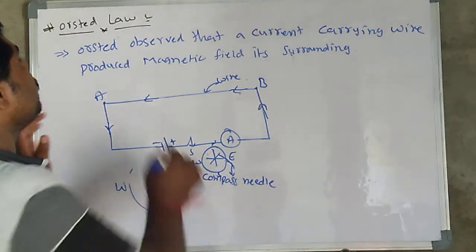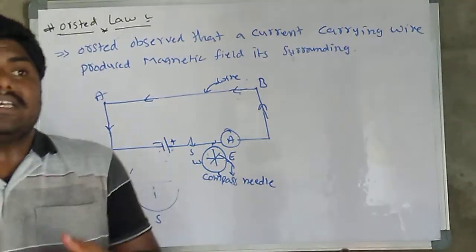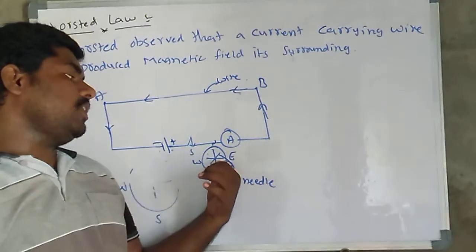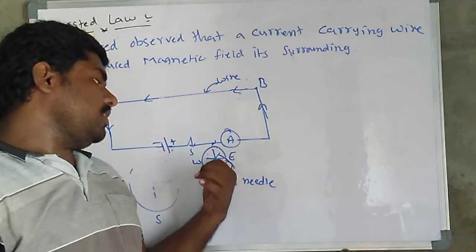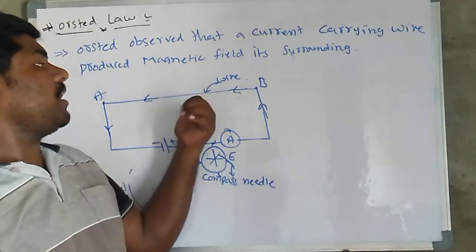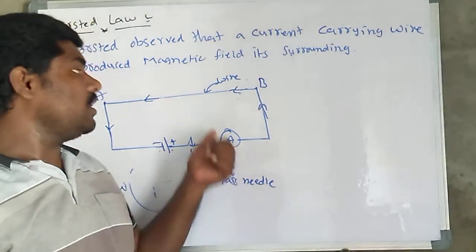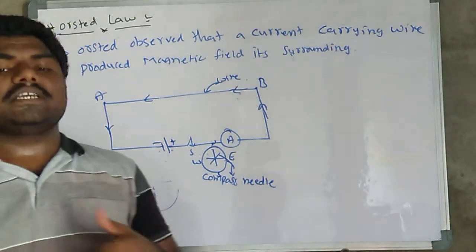This experiment was observed by Oersted. It means something is there. The magnetic needle, nothing but a compass needle, is affected by this magnetic field and the earth's magnetic field, which repel each other.